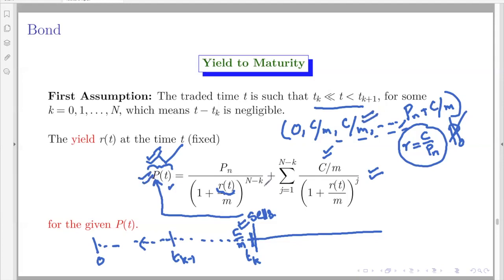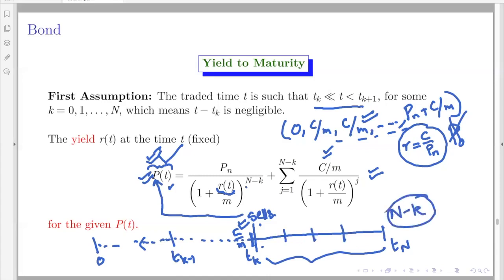Okay, from the time K till the maturity Tn, right? So this time duration is what is important. And in this time duration, how many coupon payments are there? There are n minus k coupon payments, right? So that is why you have this.